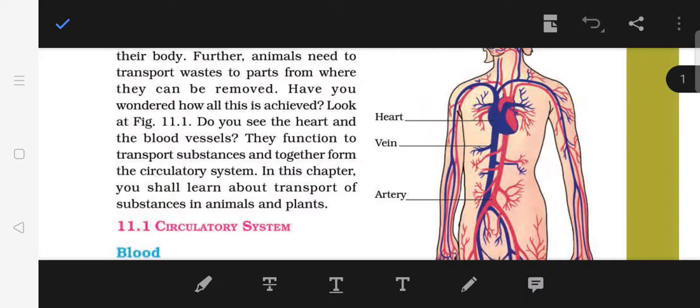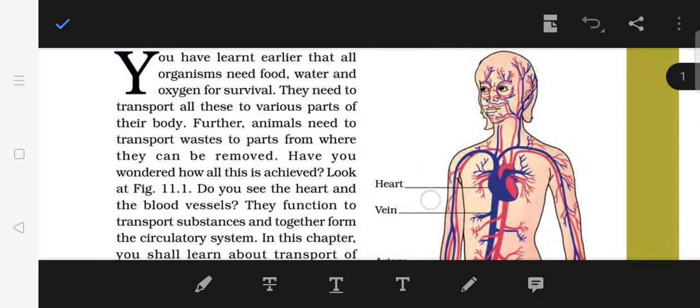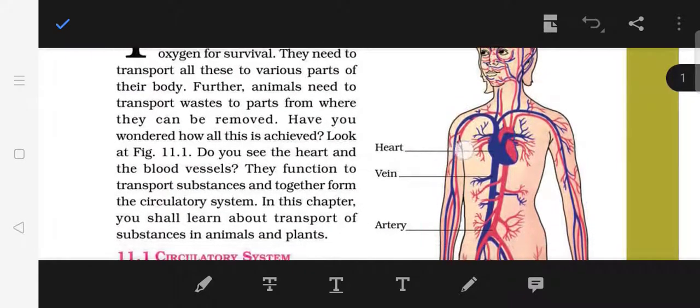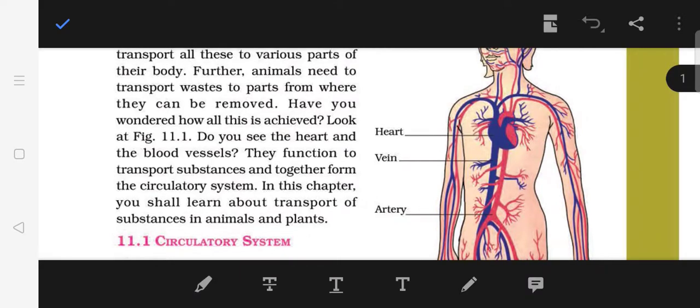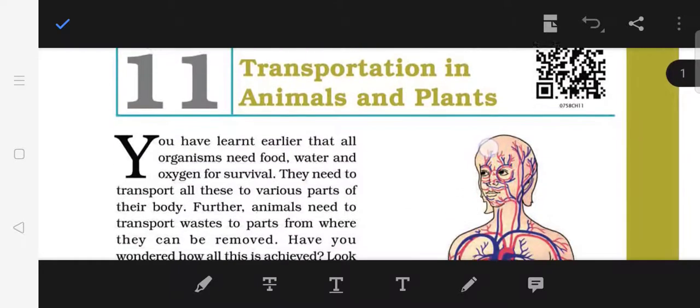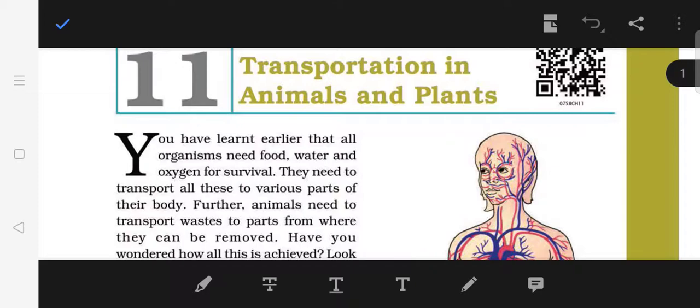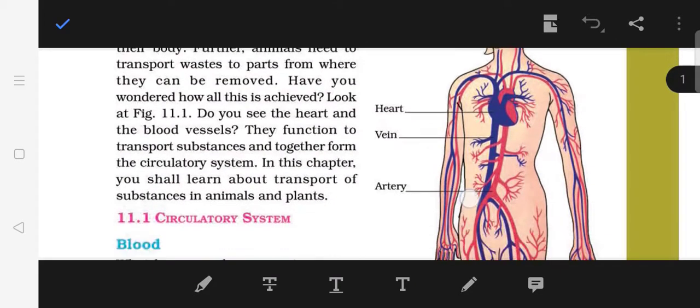Children, transportation means to take one thing from one place to another place. So the food, water, and oxygen that we are taking also need to be transported. So we are going to learn in this chapter how this transportation process takes place in animals and plants.